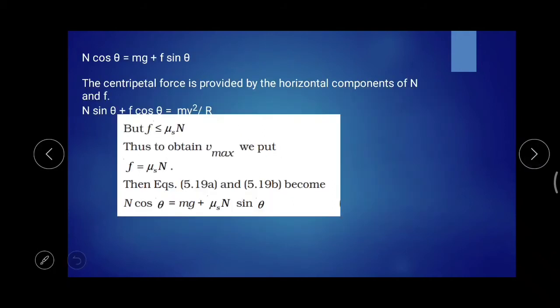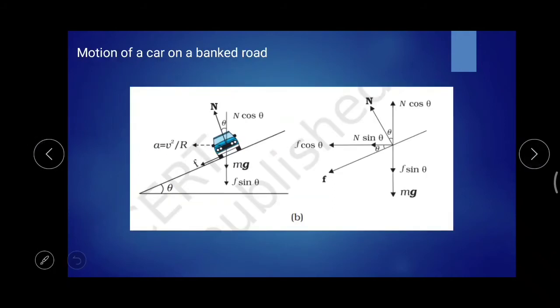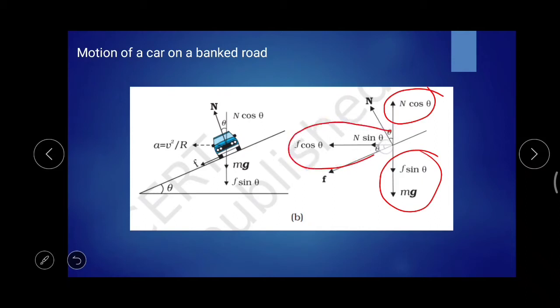Now you have to equate this n cos theta along with the f sin theta and mg, and f cos theta plus n sin theta will be equal to the centripetal force.